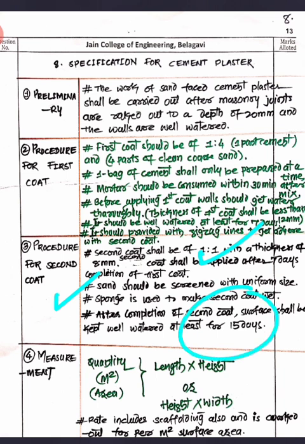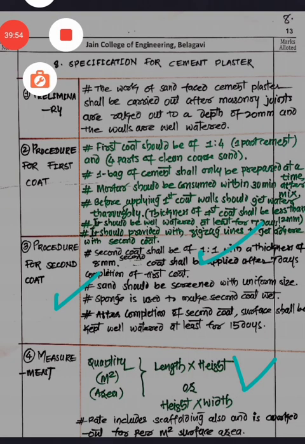This is what is for the plastering. How to measure it? It is a superficial area work, which means you are going to use the length and height only, or width and height only, to get the quantity. And the rate will be included with the scaffolding work, whatever we are going to take, right? So this is a meter square item that you have to keep in mind.